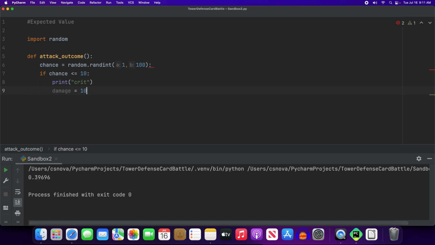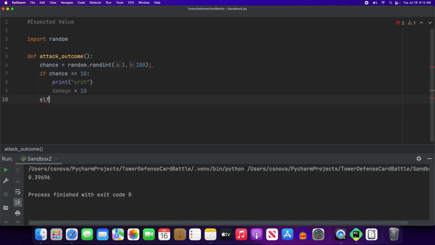Now if you wanted to get really complicated, you could include another layer of randomness in here. Like maybe you'd pick a random number between 8 and 12 for your critical hit damage, and your regular hit is something less than that. But we're just going to stick with 10, keep it not too complicated here for the purposes of this lesson. So if it's less than or equal to 10, we're going to say it's critical hit.